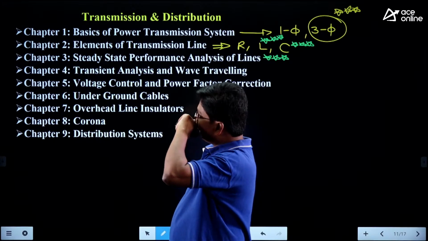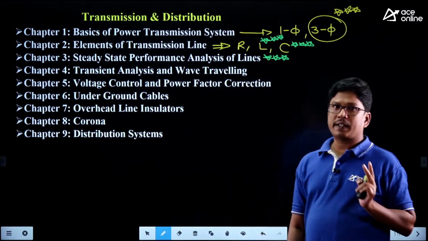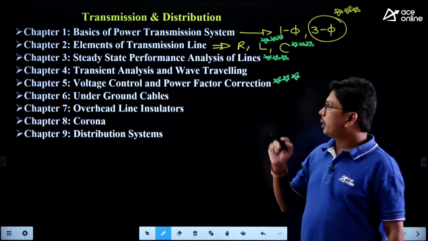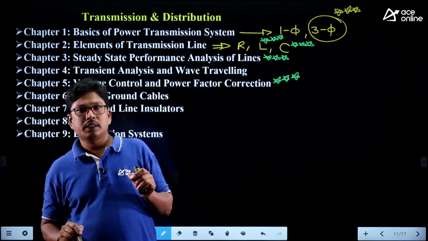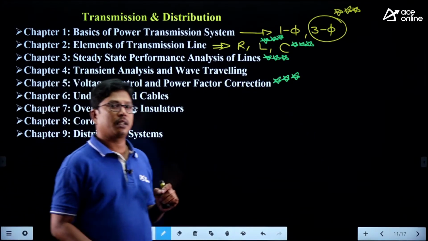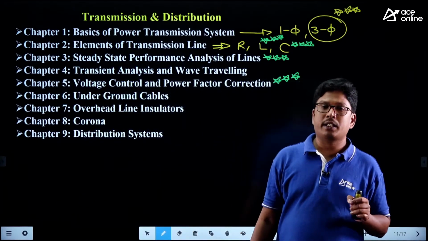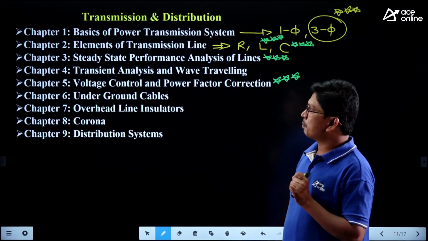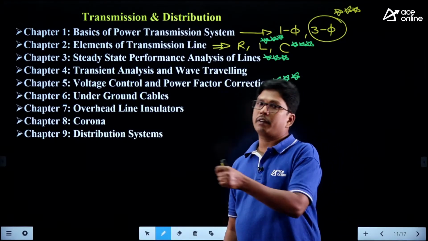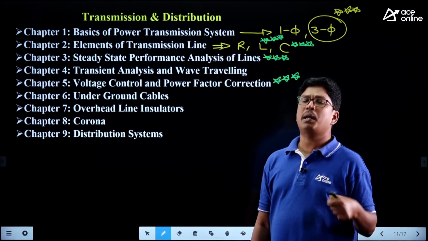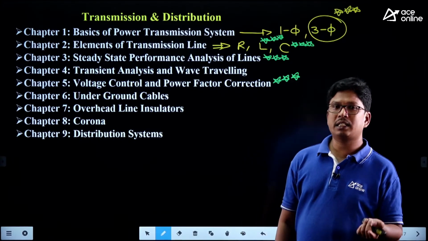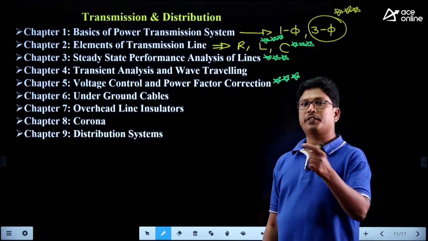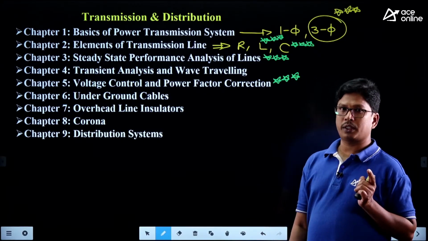And coming to chapter 5, voltage control and power factor correction, it is also a 3-star rating chapter. Here also we have a direct question, and every year we expect a question from voltage control. In that, shunt capacitor connection, series capacitor connection, shunt inductor connection, or synchronous motor connections are the most important parts. We can expect a question on any one. Majorly they ask questions on shunt capacitor, series capacitor sometimes, shunt inductor sometimes, and the synchronous condenser or synchronous phase modifier.